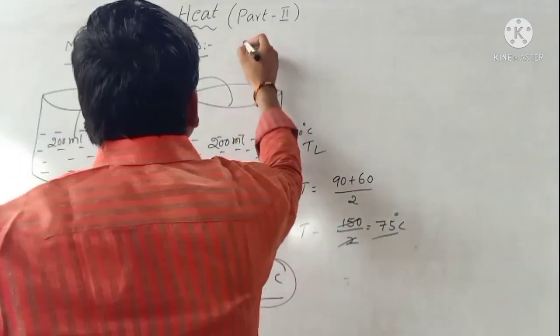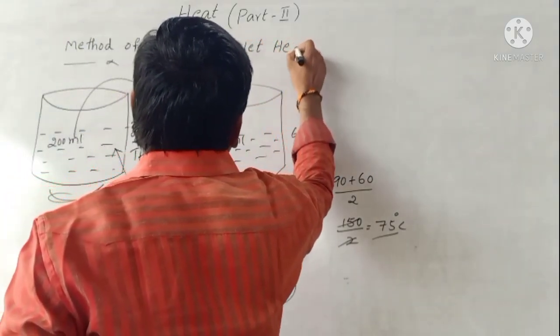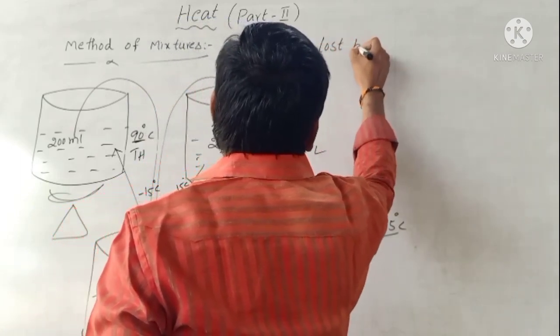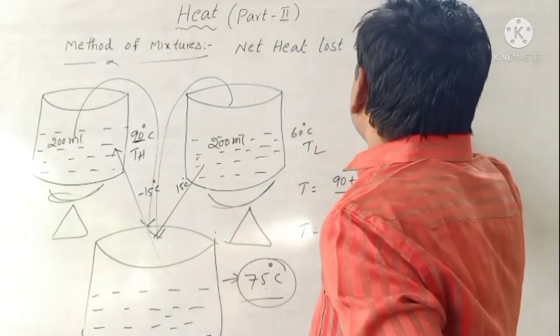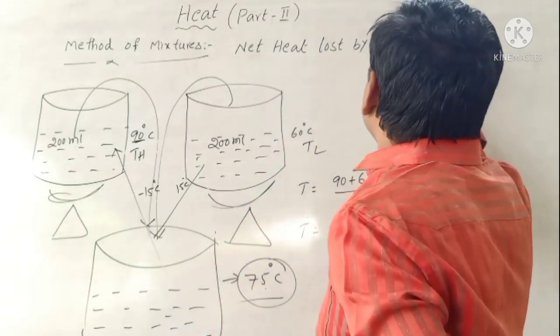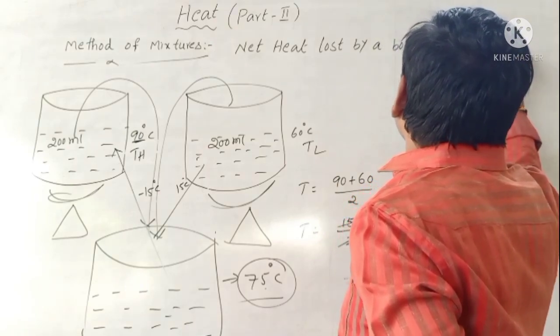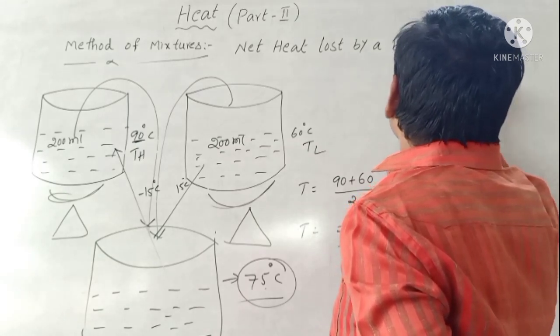So the method of mixtures means net heat lost by a body is equal to net heat gained by a body.